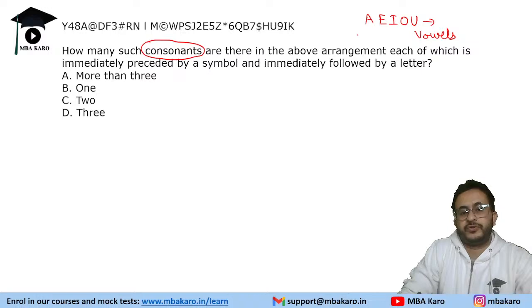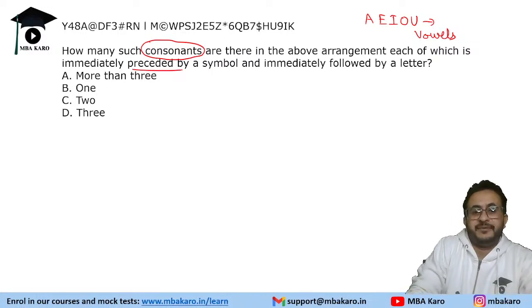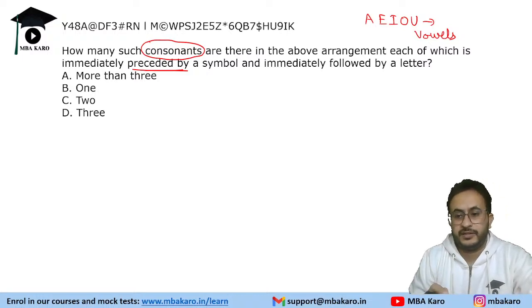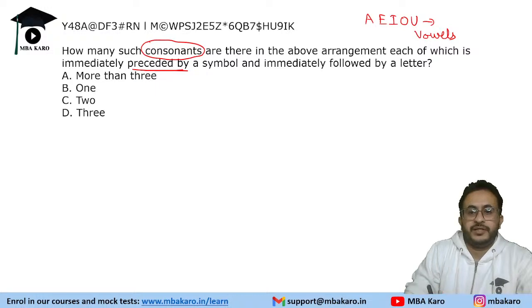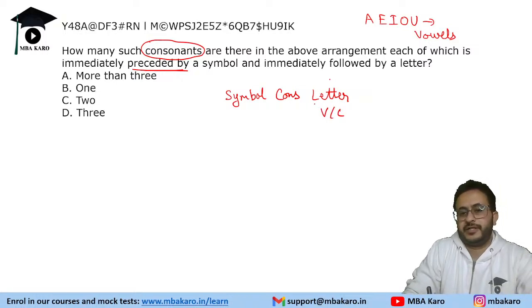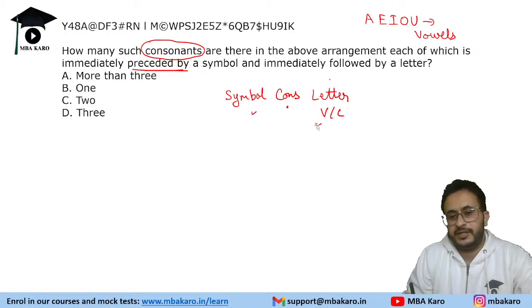Okay, remaining are consonants. So that is a consonant, and before that consonant there should be a symbol. So we will have symbol, consonant, and a letter after that. Now when we say letter, it can be a vowel also, it can be a consonant also, it does not matter. So consonant, before that it should be a symbol, and after that it should be a letter.